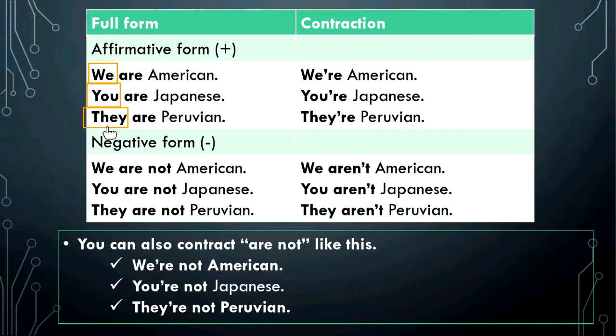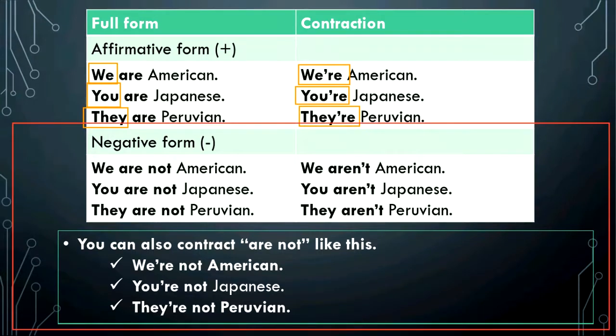Okay, the contractions are here also. There, we're, you're, they're. Okay, and then in negatives, after are we add not. Okay, remember that we can use three different types of contractions or negatives. Two different types of contractions and three different types of negatives.